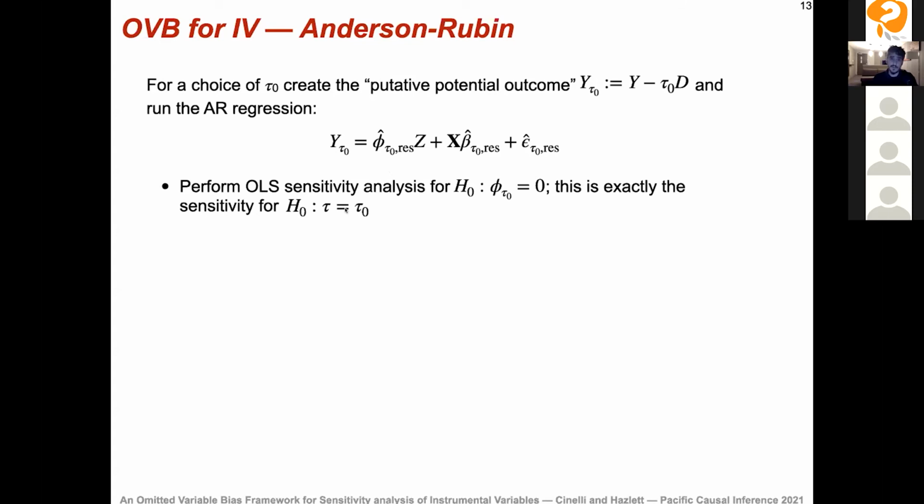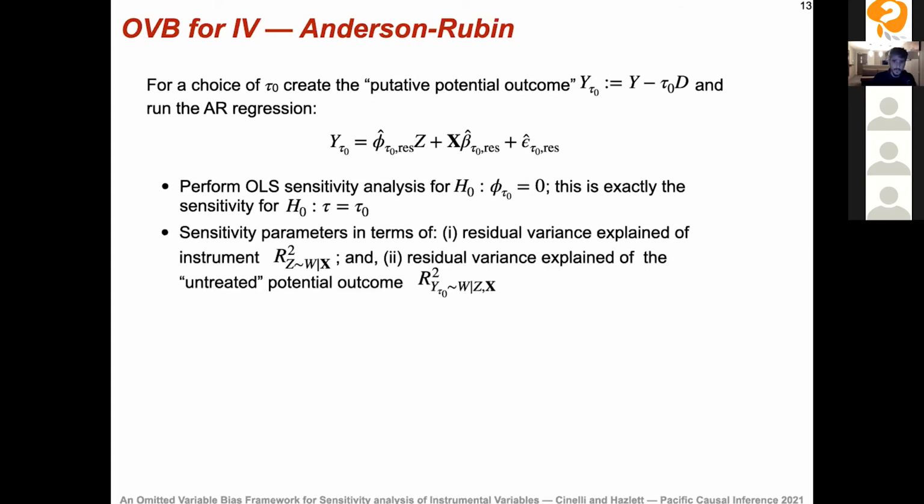The trick here is just noticing that sensitivity analysis for the null hypothesis that phi is equal to 0 is exactly the sensitivity analysis for the null hypothesis that the causal effect is equal to tau naught. The only difference now is that the sensitivity parameters will have a different meaning. Actually, the first sensitivity parameter is the same as how much residual variation W explains of the instrument. But now the second sensitivity parameter is how much residual variation W explains of Y sub tau naught. And under certain causal assumptions, this Y sub tau naught is the untreated potential outcome, for example.